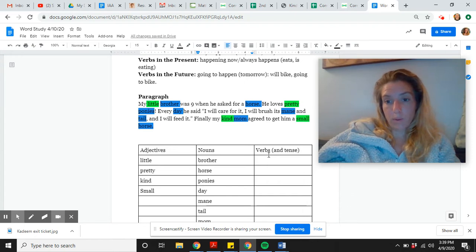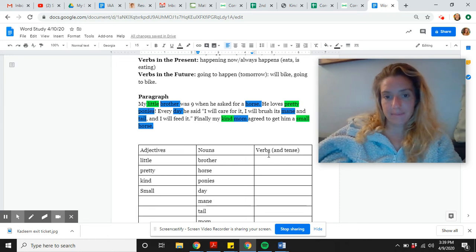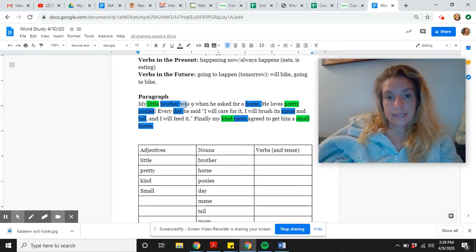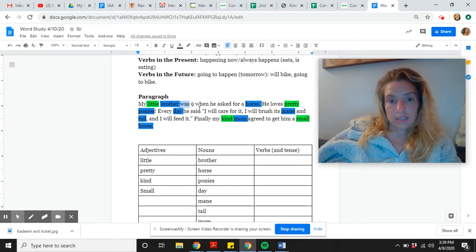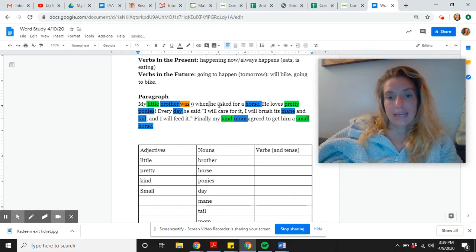All right, time to find verbs. Verbs are action or being words. And remember, today we actually have to find not just the verb, but also the tense it's in. My little brother was 9 when he asked for a horse. There are two verbs there. See if you can find them. He was. That's not an action, but it's a being word because it's talking about when something was true. So was is a verb. When he asked for a horse, that's a doing word. What did he do? He asked.